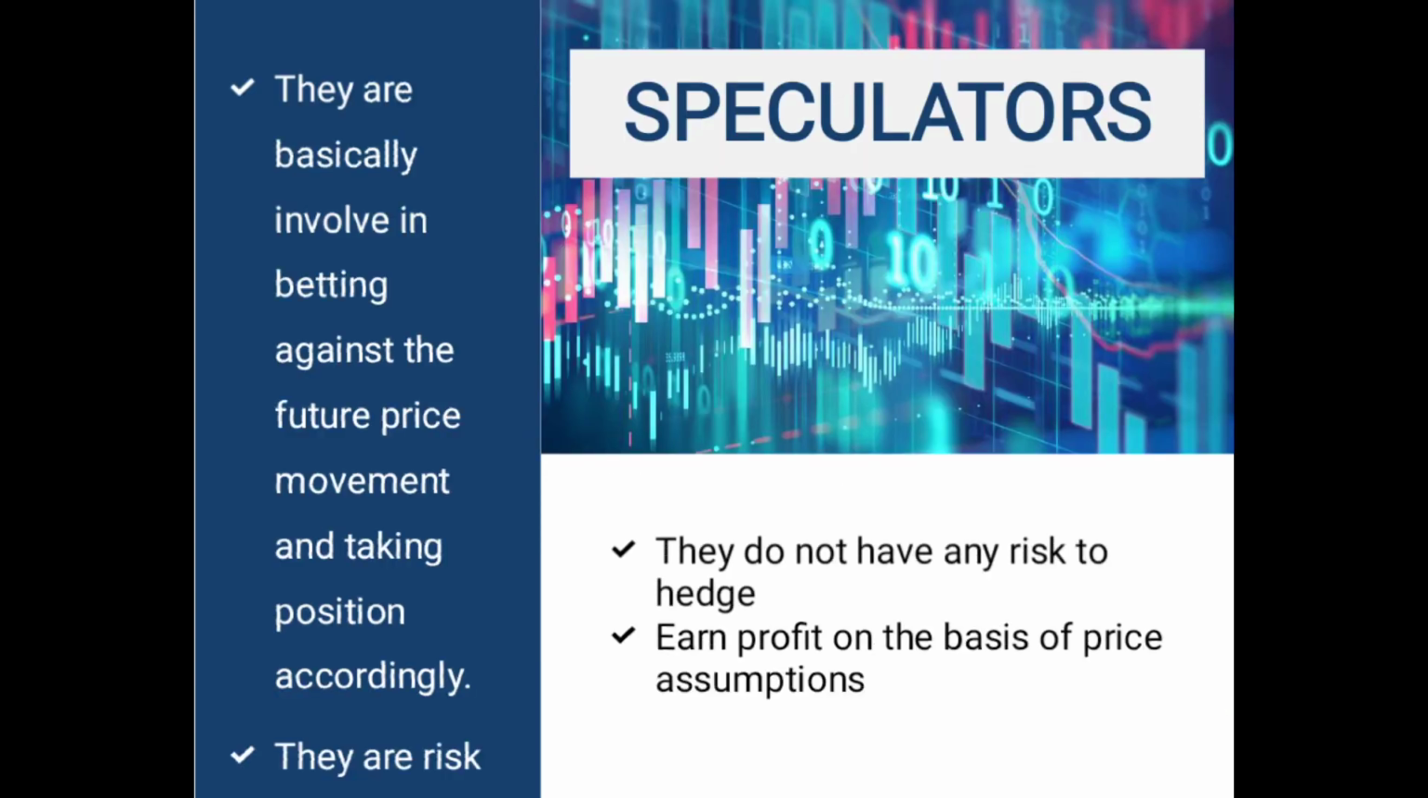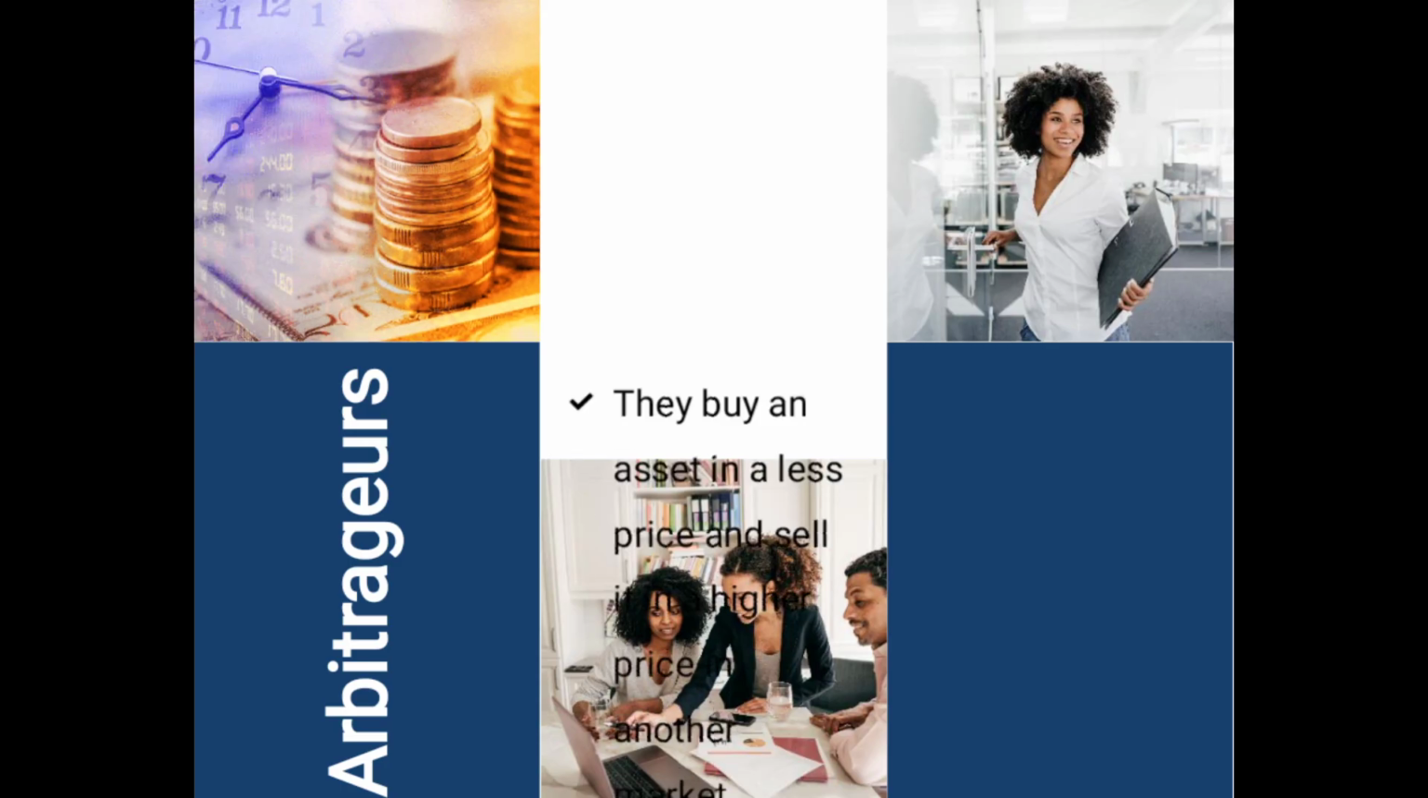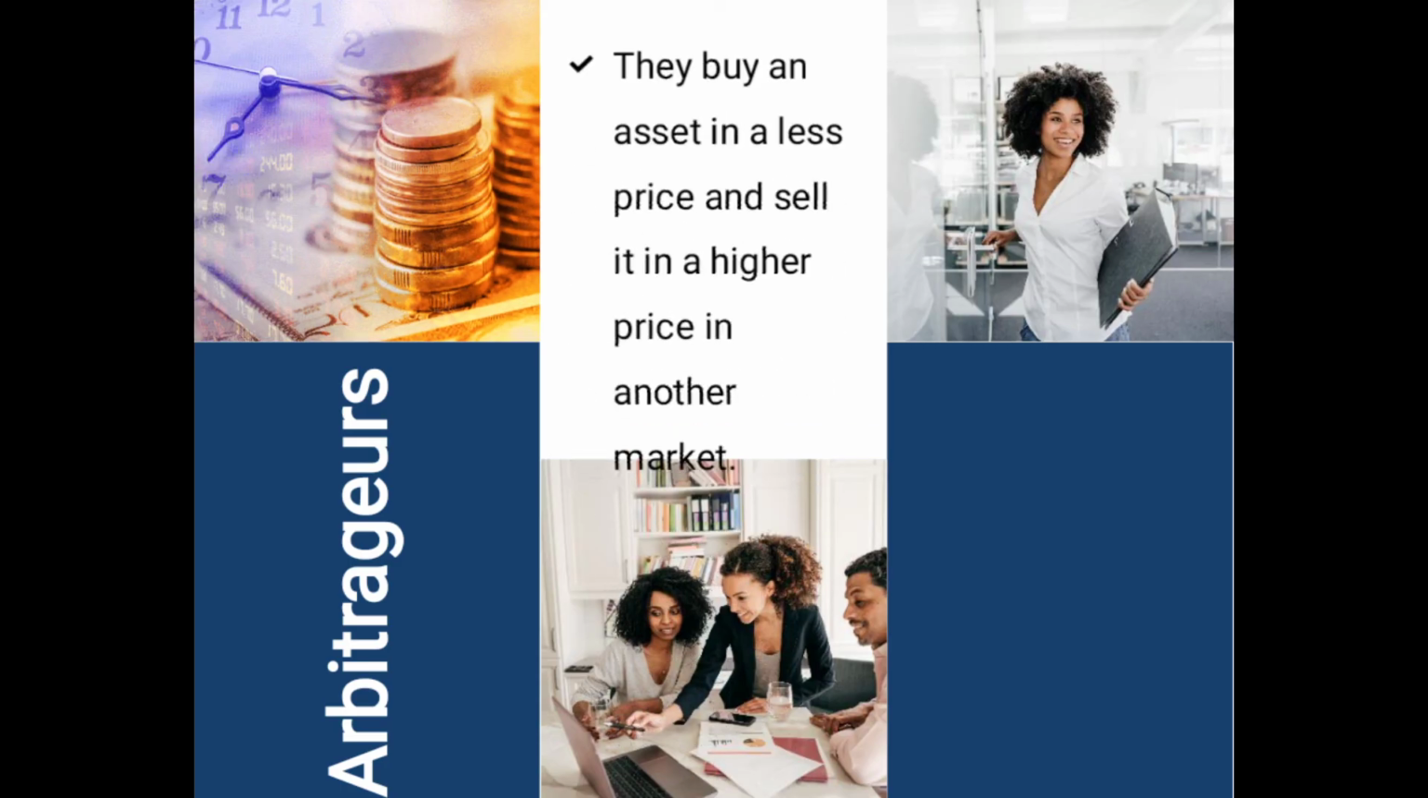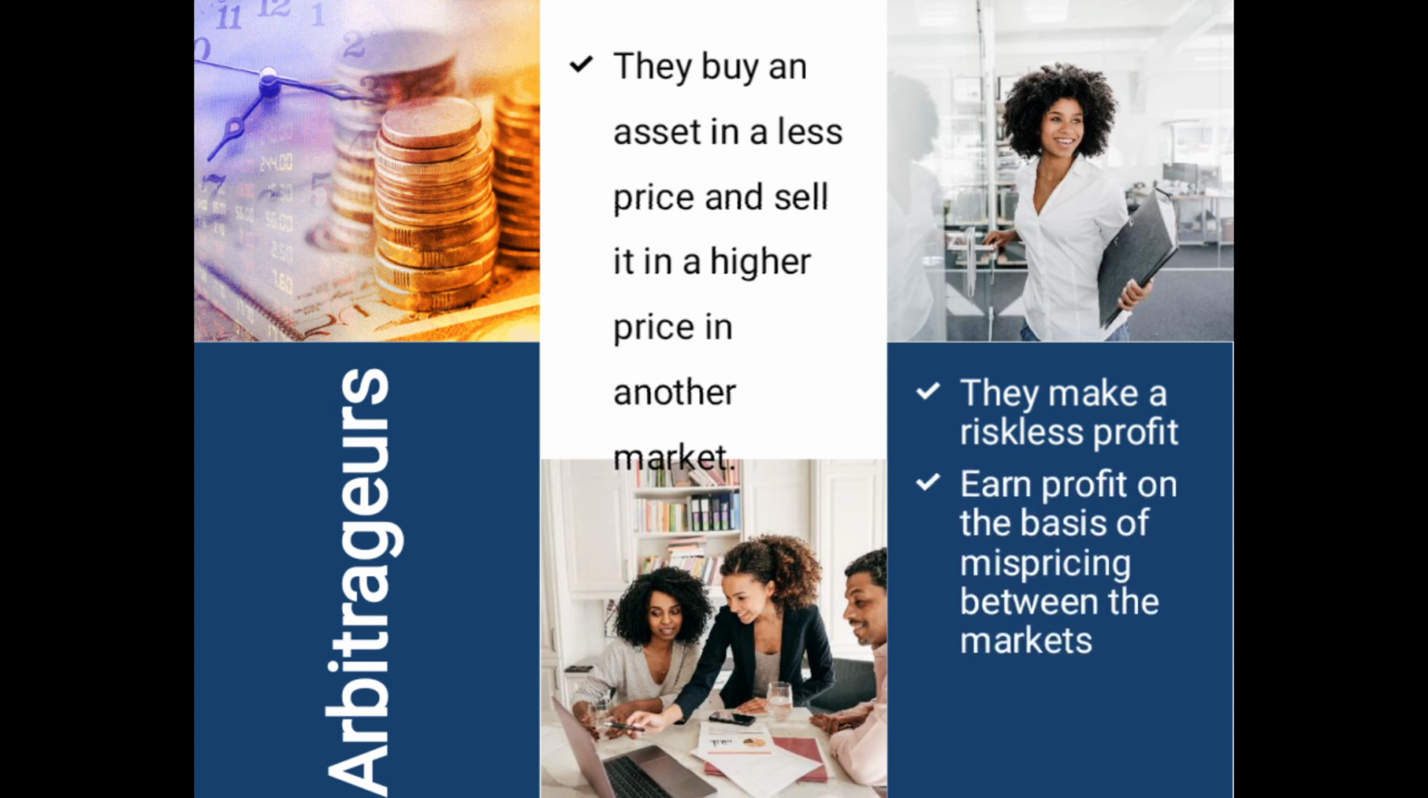Now the last one is the arbitrageurs. The arbitrageurs buy an asset at a lower price and sell it at a higher price in another market. They make a riskless profit, earning profit on the basis of mispricing between the markets, and loss is impossible for them.